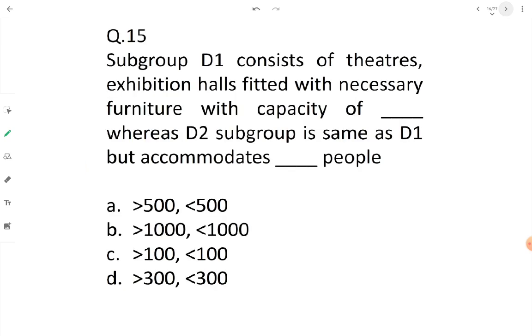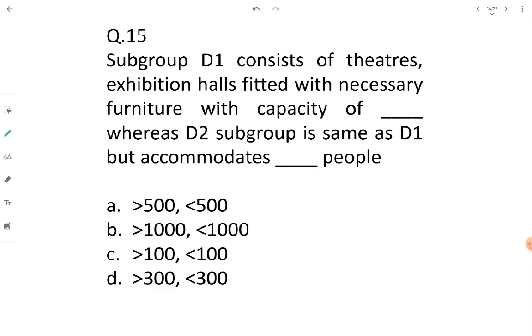Then subgroup D1 consists of theaters and exhibition halls fitted with necessary furniture with capacity of blank, whereas D2 subgroup is same as D1 but accommodates blank people. It means subgroups D1 and D2 differ by the number of people they can accommodate.